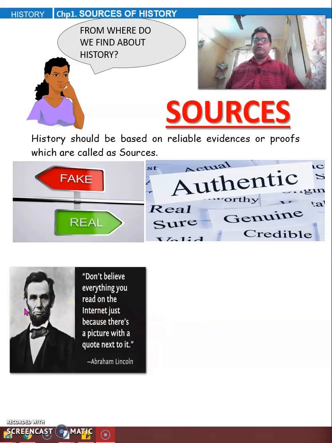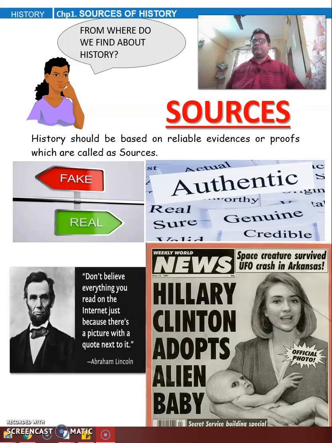Now let's look at the next picture. See this picture? This is a news article, okay? And this lady is Hillary Clinton. Hillary Clinton is the wife of the past President of America, Bill Clinton. Now what does the news article say? Hillary Clinton adopts alien baby. And here, space creature survived UFO crashed in Arkansas.